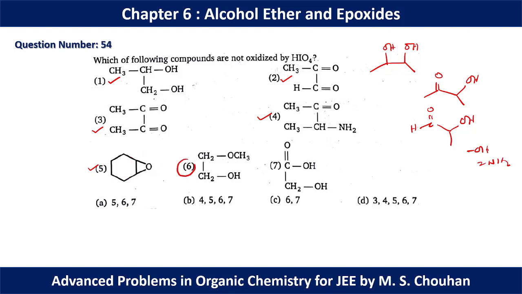This will give a negative test. Why? Because we don't have any OH here. This is an ether linkage. And again this will give negative test because carboxylic acid will not react. So basically we have to find those that are not oxidized. So 6 and 7 will not be oxidized by HIO4. So option C should be the correct option.